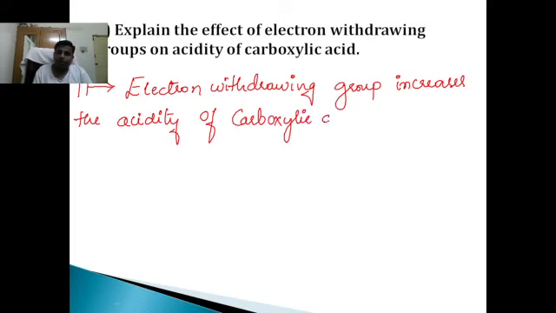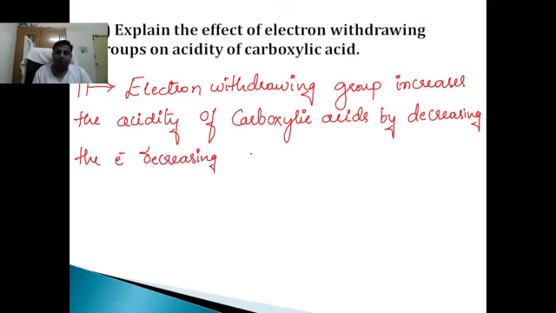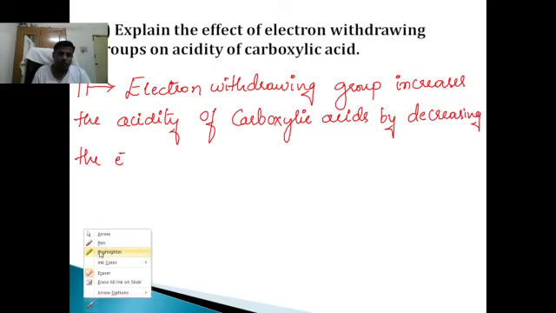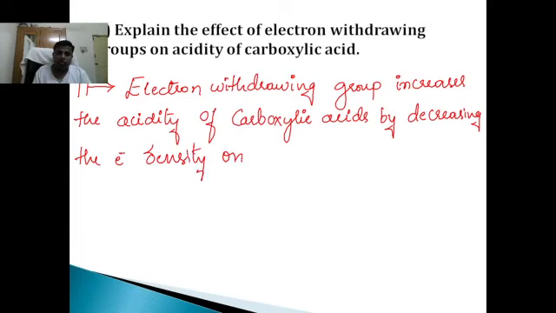Electron withdrawing group increases the acidity of carboxylic acid by decreasing the electron density on oxygen. So which effect is it?